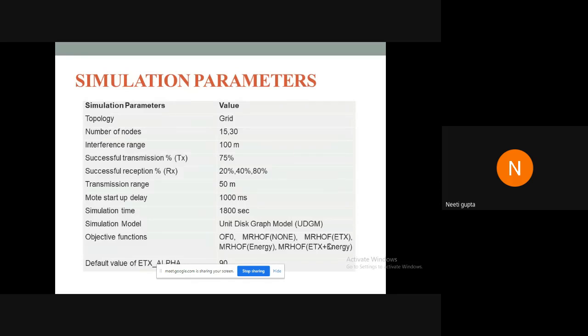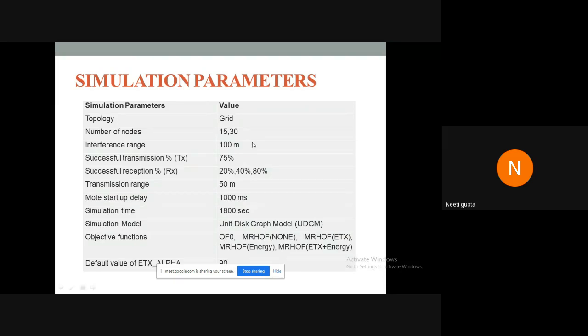The various objective functions which we defined, on the basis of path cost, were simulated in Contiki operating system using Cooja simulation tool, and we did the simulations by varying the quality of link level by 20%, 40%, and 80%. The successful reception percentage was varied so that we can check the network behavior when the links are very lossy, when the links are partially lossy, and when there is very high loss.